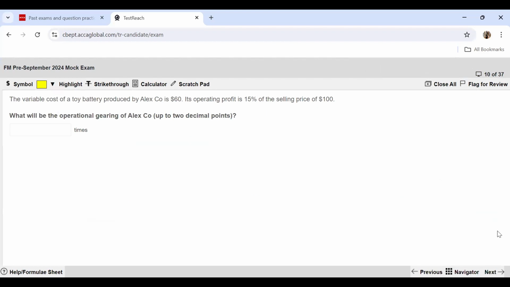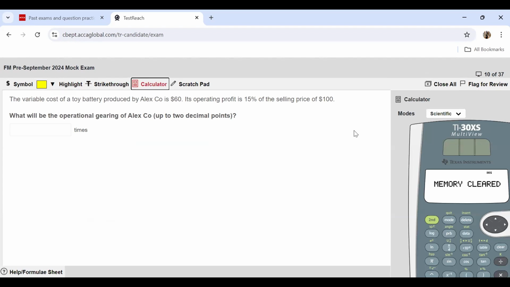Moving further to question number 10. Question 10 wants you to find out the operational gearing of Alex Company. Variable cost of a toy battery produced by Alex Company is $60. Operating profit is 15% of the selling price of $100. So gearing, how do you calculate? Operational gearing is nothing but the contribution divided by your operating profits.